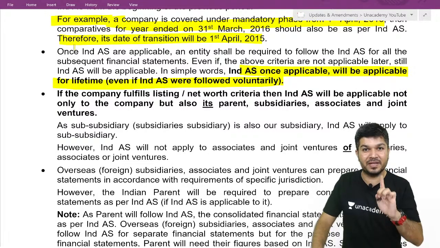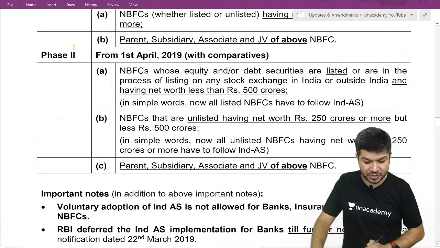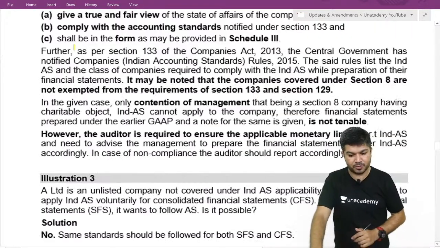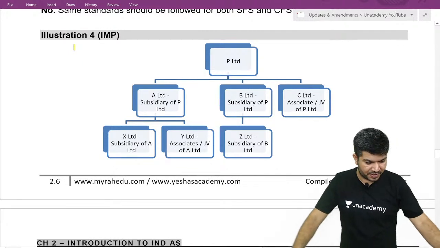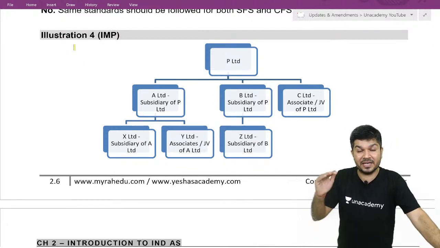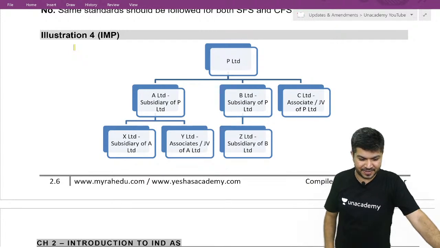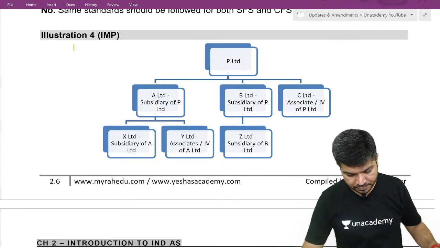Yes or no? Now, I just come to one question. Come to this question number 4. I just come to one question, then I'll again go back to theory. Come to question number 4.